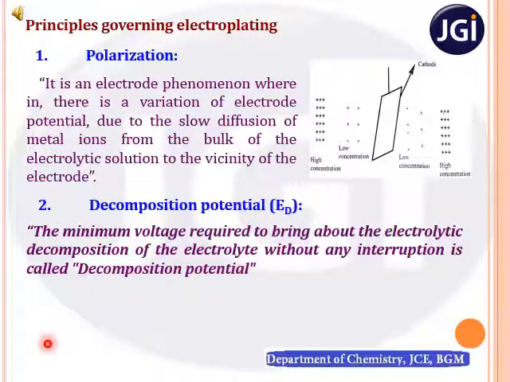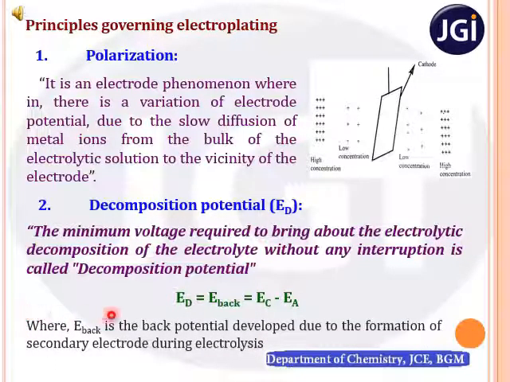Mathematically, it is given by ED equals E back equals EC minus EA, where EC is the potential at cathode and EA is the potential at anode, and E back is the back potential developed due to the formation of a secondary electrode during electrolysis. So we have come up with two terminologies in this, that is, one is E back and another one is decomposition potential.